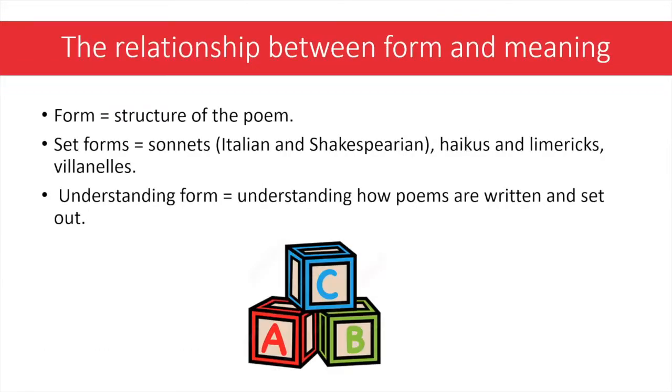The relationship between form and meaning. Form includes line length, rhyme, stanza length, meter, and repetition of an overall structure of a poem. The set formats of poetry include the sonnets, Italian or Shakespearean, the haiku, limericks, and villanelles. By understanding the different forms of poetry, we can actually predict certain elements and understand how poems are written and set out. Let's look at common forms of poetry that you will come into contact with on the next slide.